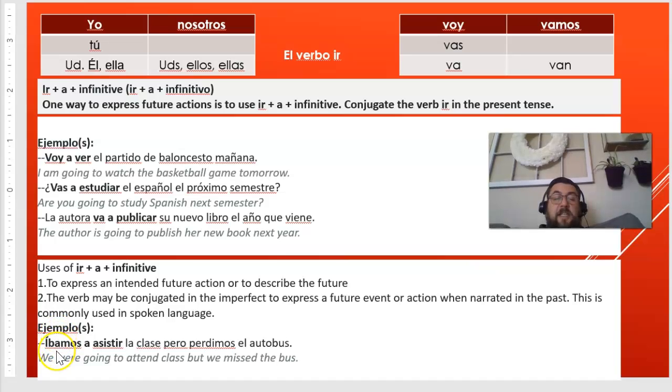Ejemplo. Íbamos. So íbamos is the verb in the past tense, in the imperfect. Íbamos a asistir a la clase, pero perdimos el autobús. We were going to attend the class, but we missed the bus. So, keep that in mind.